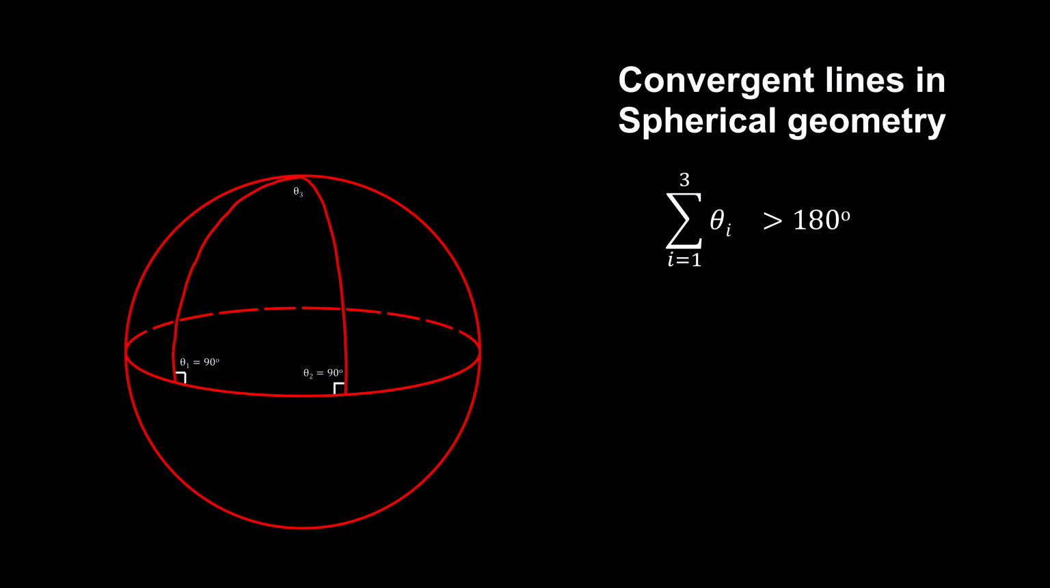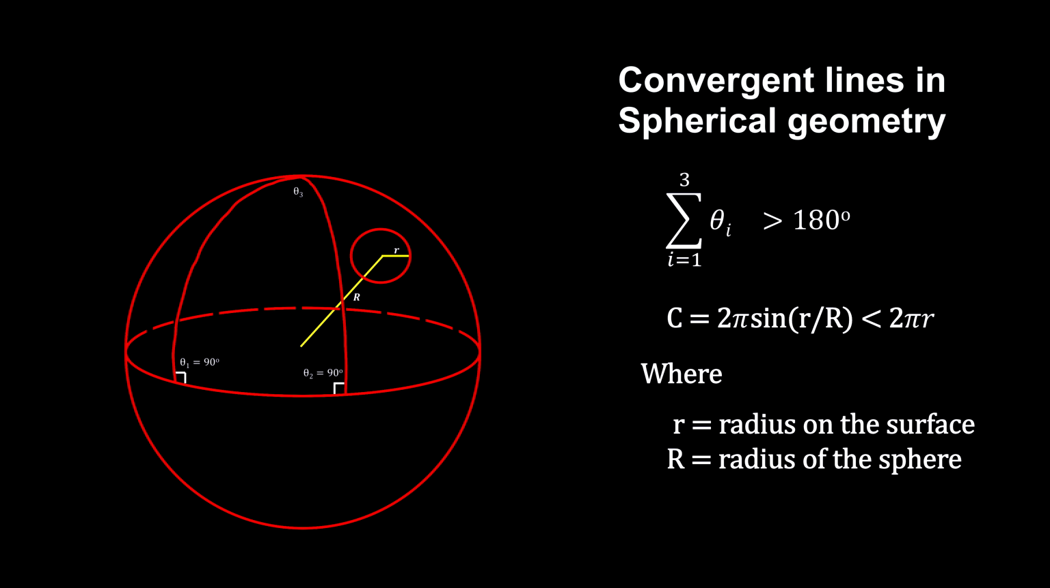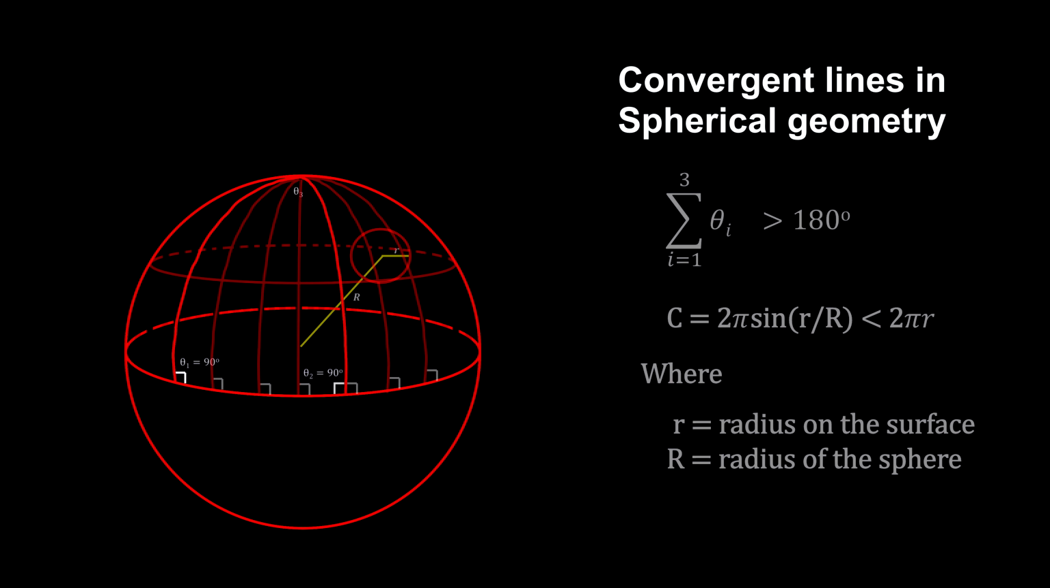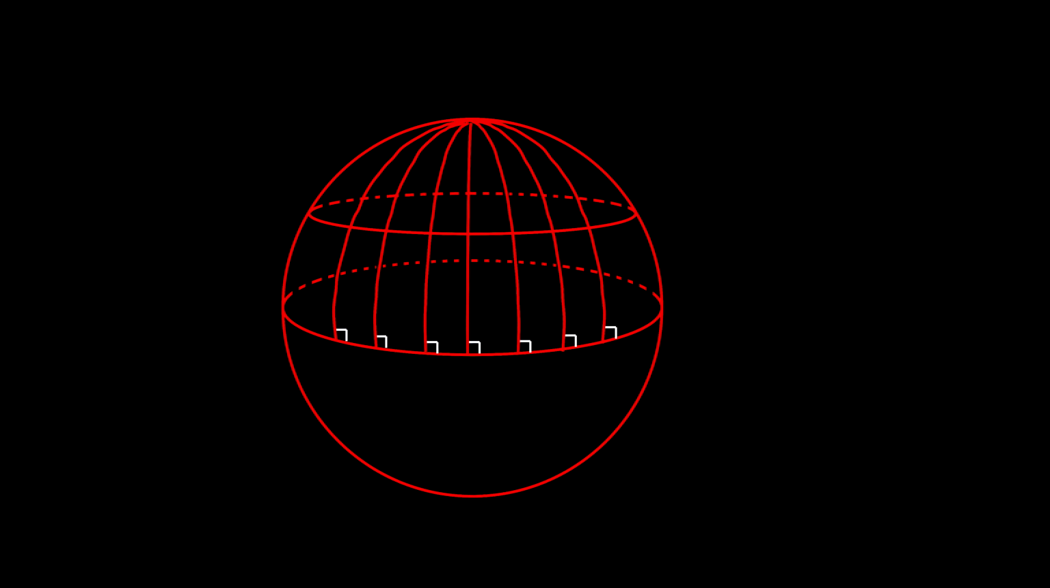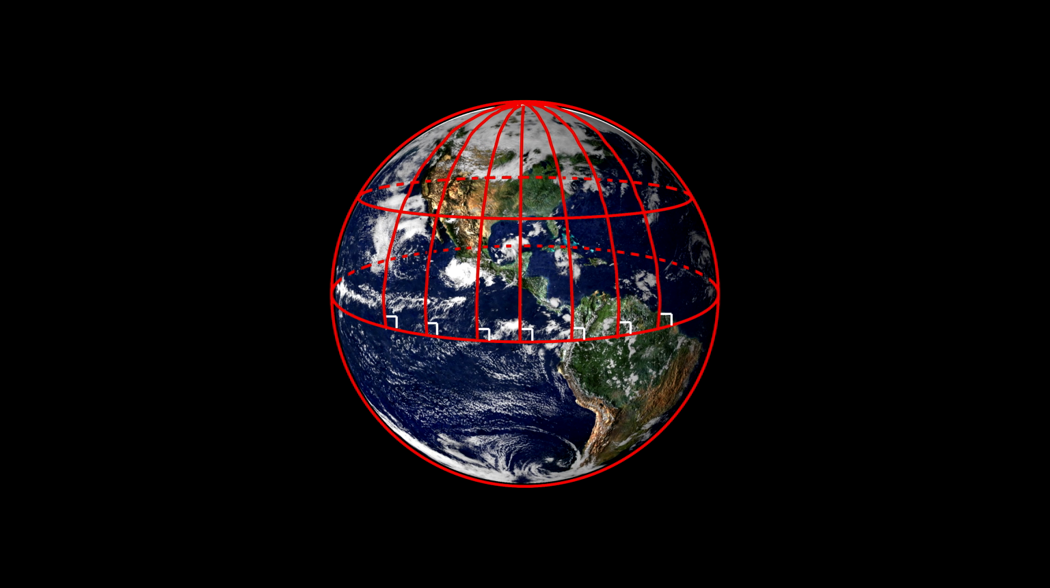Here, the sum of the angles of a triangle is greater than 180 degrees, and the circumference of a circle is less than 2 pi times its radius. This is spherical geometry. It represents space with a positive curvature. Here, the curvature is constant throughout the surface.